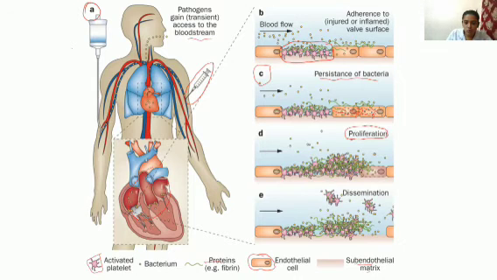Proliferation of the bacteria. So many bacteria are present, and they will kill the normal cells. Here one cell was there, it was killed, and they are destroying the normal cells. This is known as the local destructive effect of the bacteria. It will further damage the area. Then dissemination: total spreading of the infection will be happening. Infective endocarditis will occur. So local destruction will be happening, and that leads to symptoms of infective endocarditis.